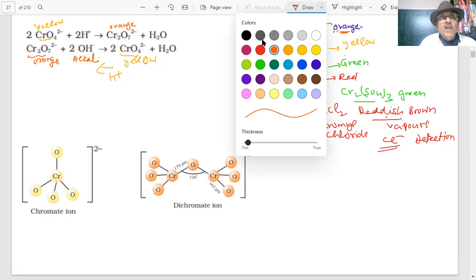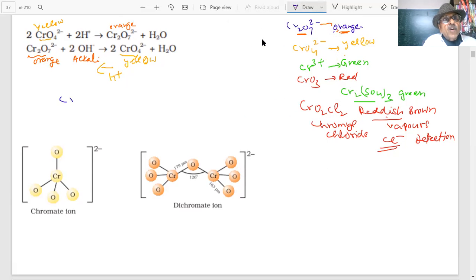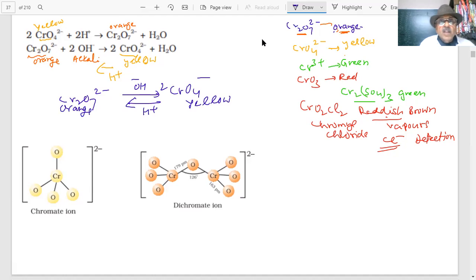I hope you understand why I spent so much time on this, because it's an important question for the paper. I can write Cr2O7 2 minus, you add OH minus, what will happen? It becomes CrO4 2 minus, two chromate ions. And if I add H plus, the reverse happens. This is yellow, and this is orange in color.